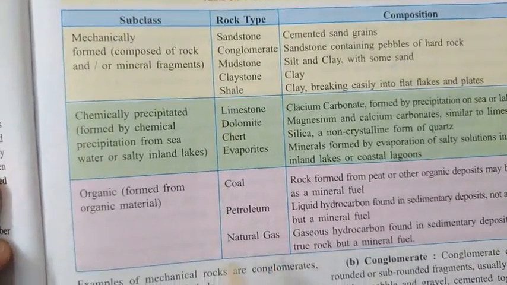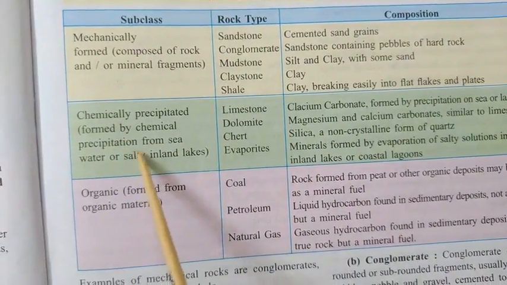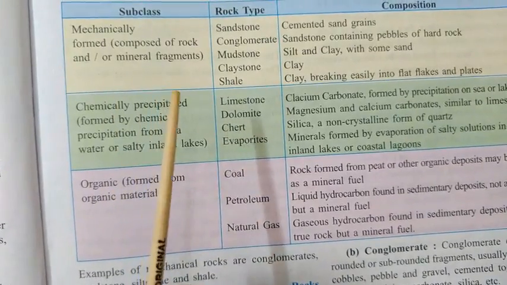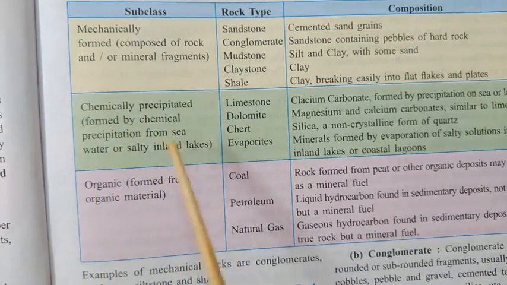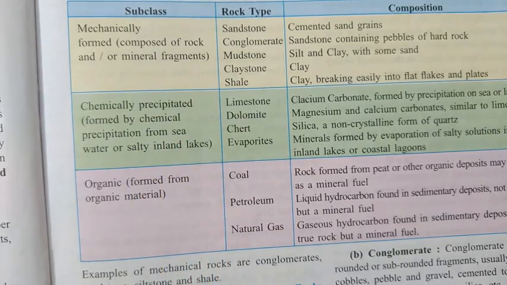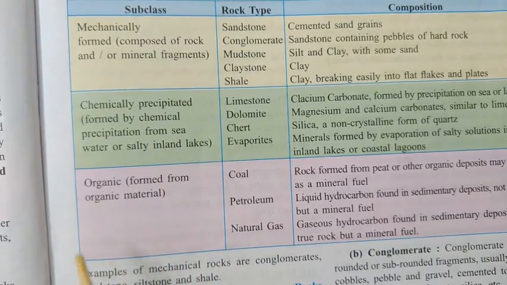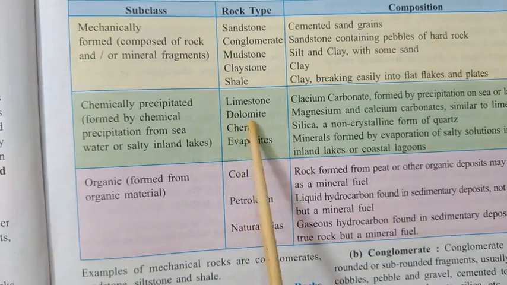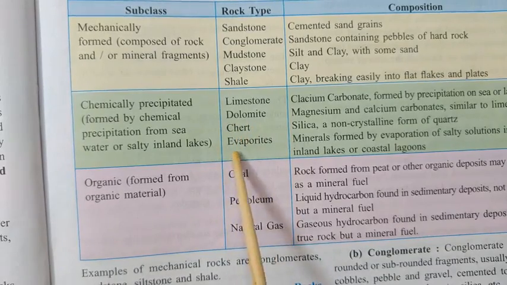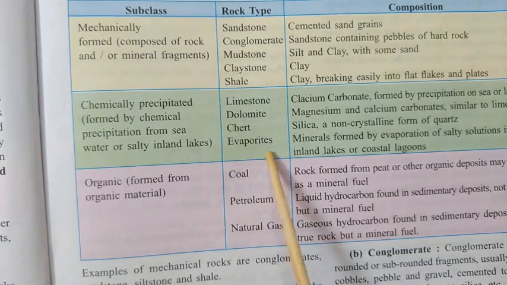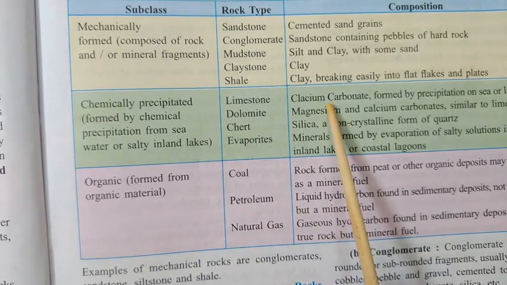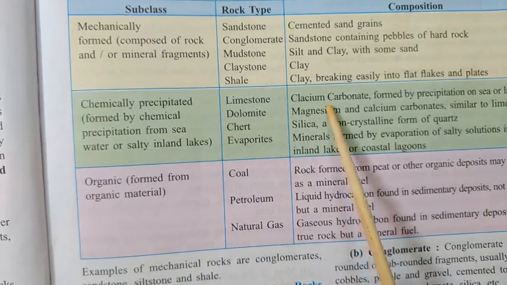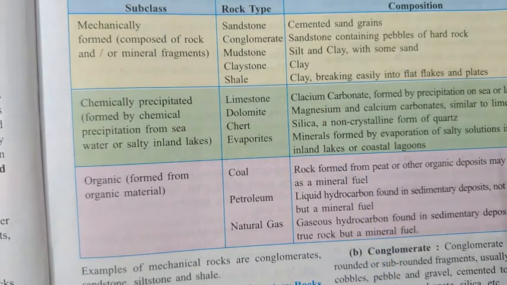Now next are the chemically formed rocks. Here it is written, chemically precipitated rocks. In simple language, chemically formed rocks. For example, limestone, dolomite, chert, evaporites. Let's see here how they are formed. Limestone is formed how? Usually from calcium carbonate. Where are they formed? They are formed by precipitation on the sea and lake floors.